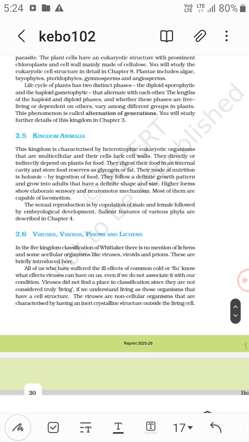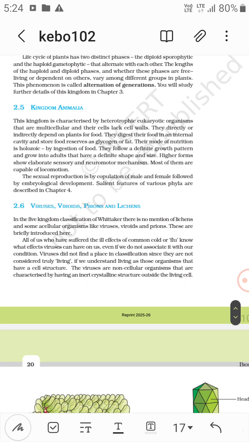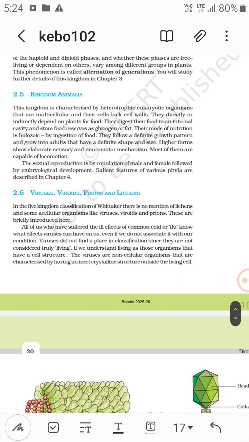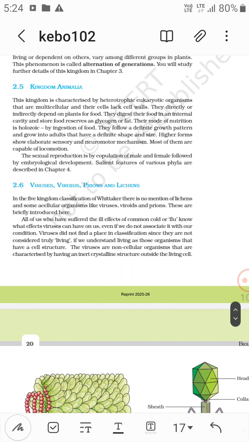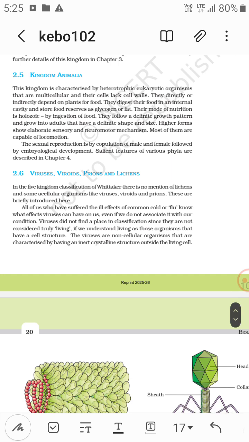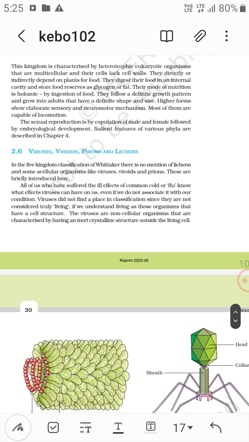Now kingdom Animalia. The kingdom is characterized by heterotrophic eukaryotic organisms that are multicellular and their cells lack cell walls. Holozoic mode of nutrition. Most of them are capable of locomotion.